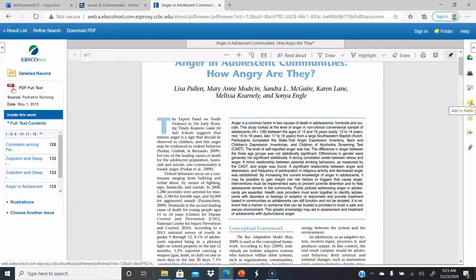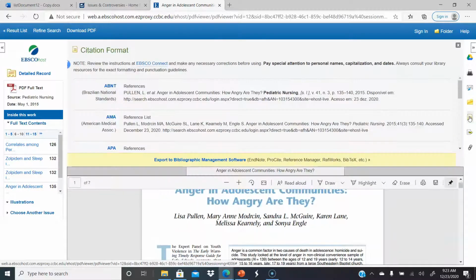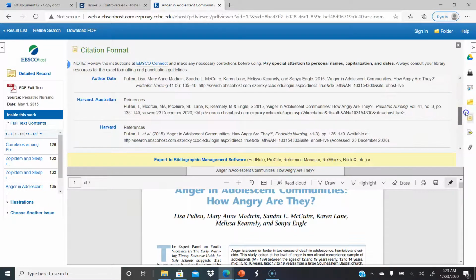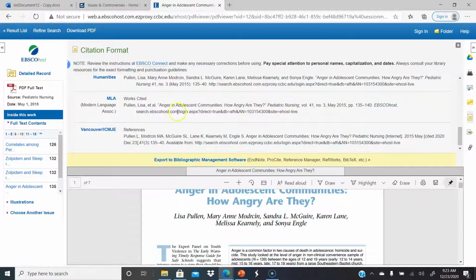You can also place things you gather from the various databases in a folder so it'll hold it there for you. And the other thing you can do is there is an auto cite, so you can do the citation for your reference by hitting on this one. I always call it the notebook paper. So if you were in a class, some of our high school academy students, or if you're in a health science, you might be asked to use an APA citation. For the most part, you can scroll down and we're using MLA 8. So you can copy and paste that.